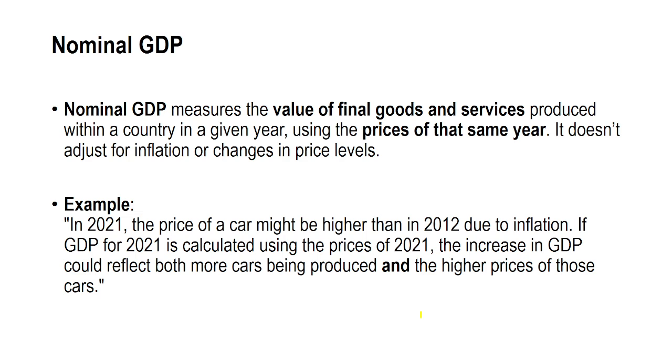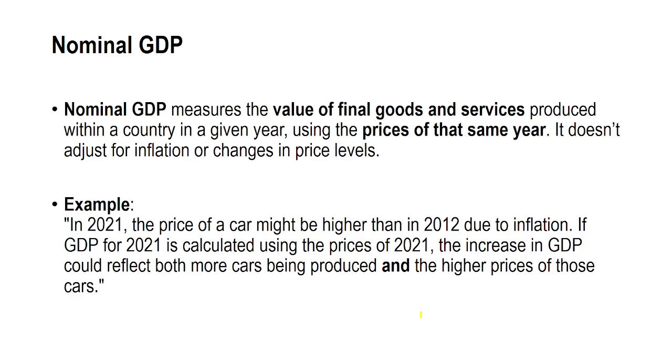Let's imagine that in 2021 the price of a car is higher than it was in 2012 because of inflation. If we calculate GDP for 2021 using the prices from 2021, the increase in GDP could be for two reasons. First, more cars being produced in 2021.